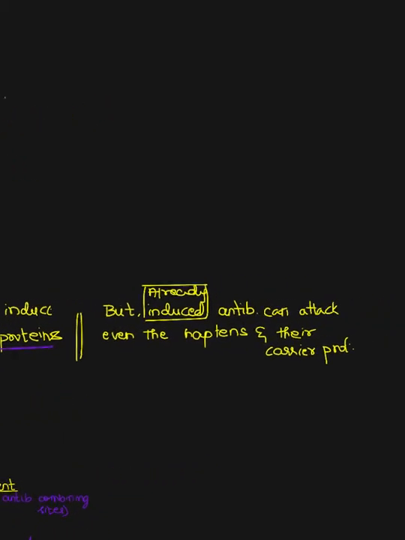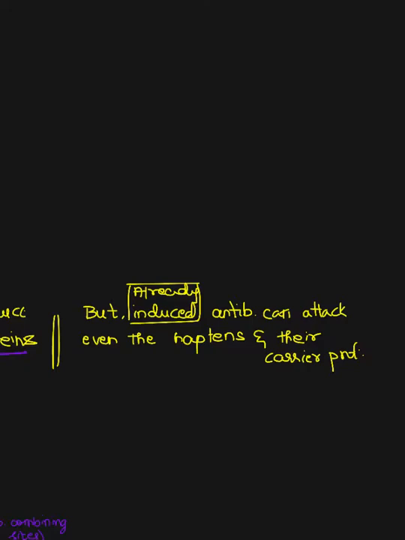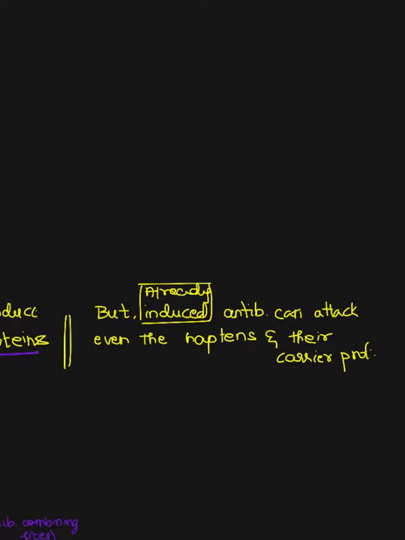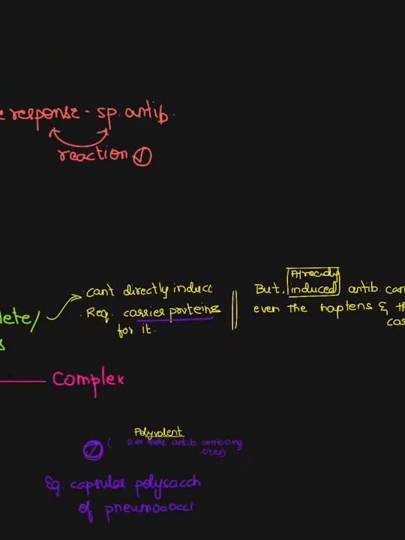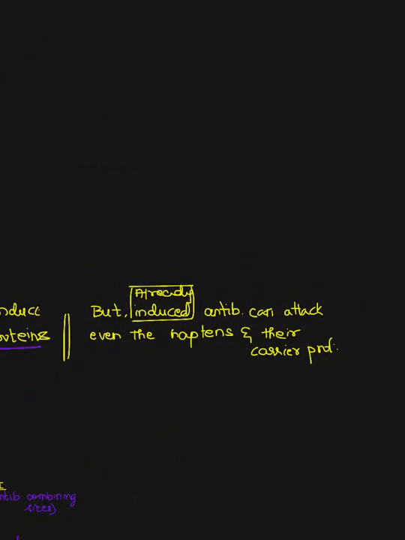But remember that if the reaction is secondary, that is, if it is taking place a second time, then the antibodies which have already been induced in the body can attack both the haptens as well as the carrier proteins. And it is specific. What I mean is, a specific hapten they can attack, and a specific carrier protein they can attack.